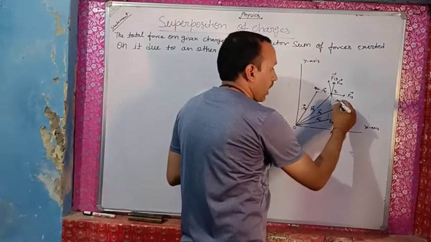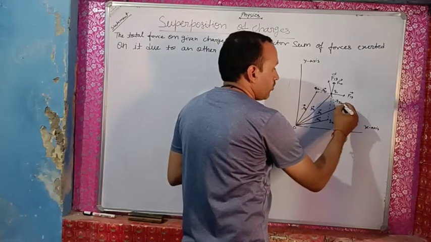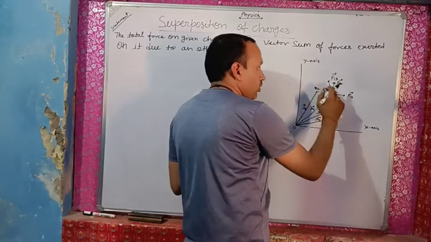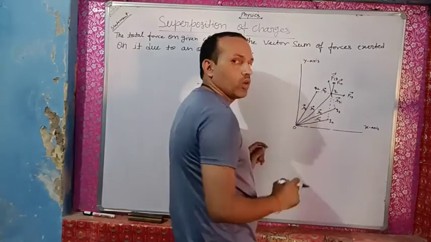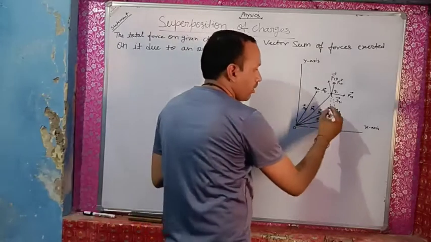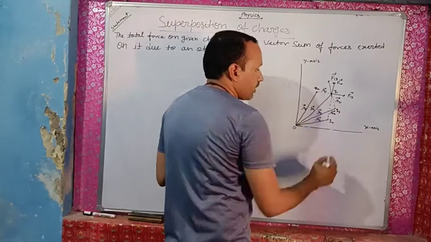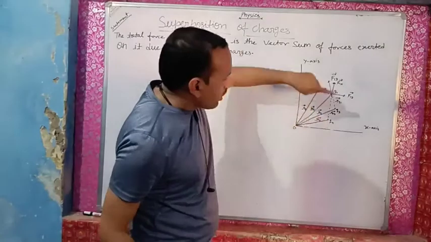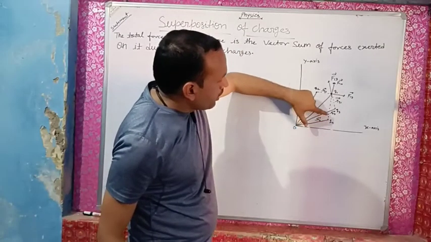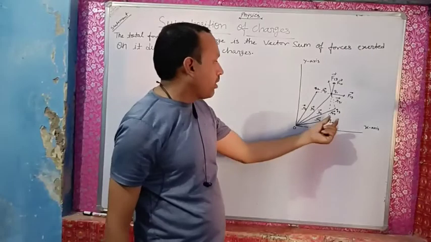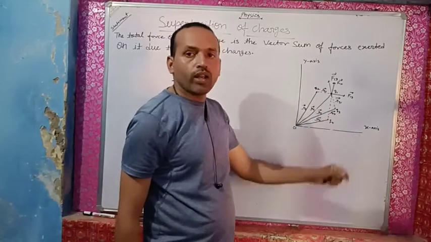Here it will be r31, which means the direction is q3 to q1. And here it will be vector r1n, with the direction from qn to q1.